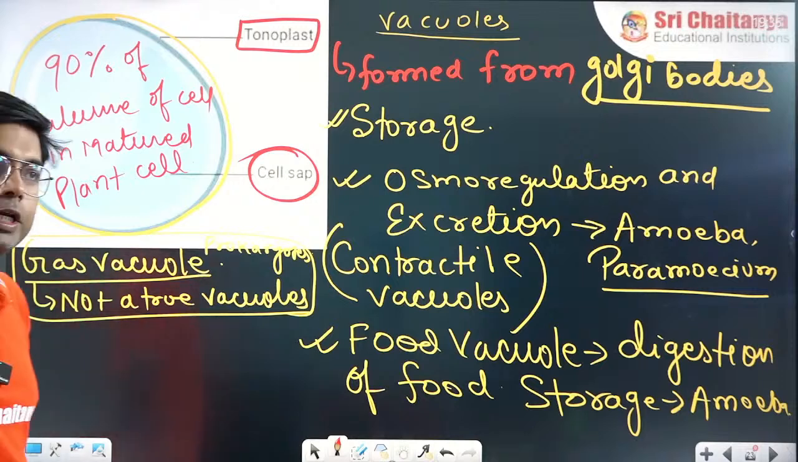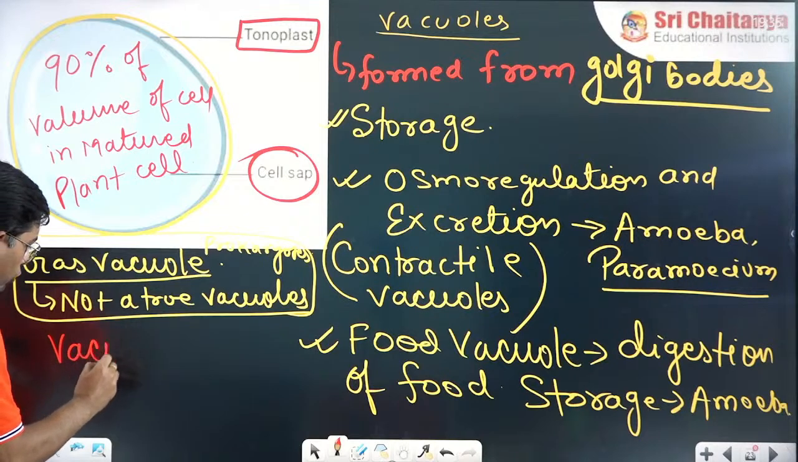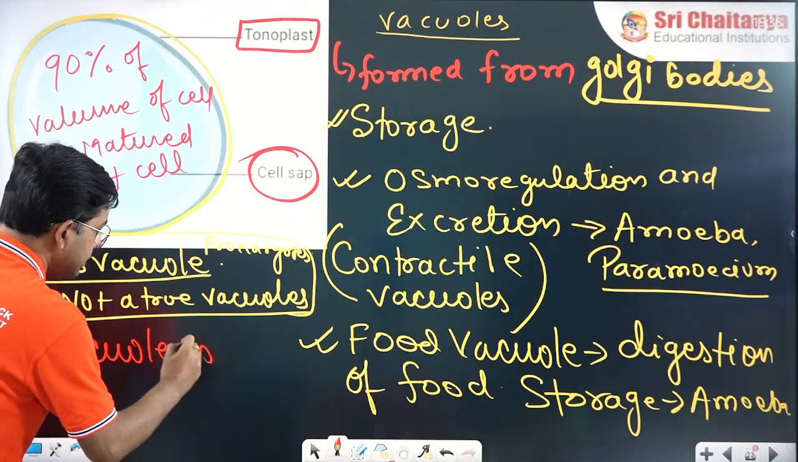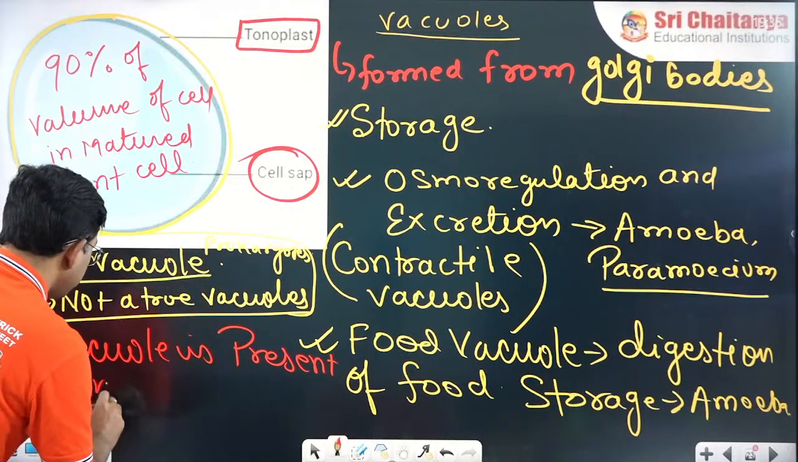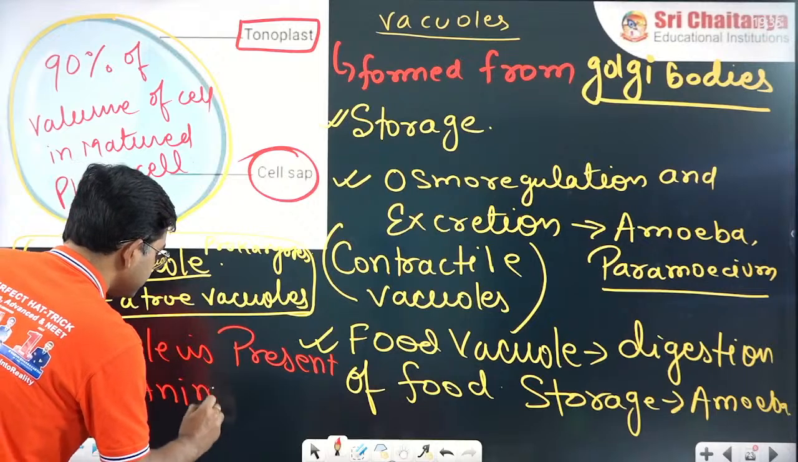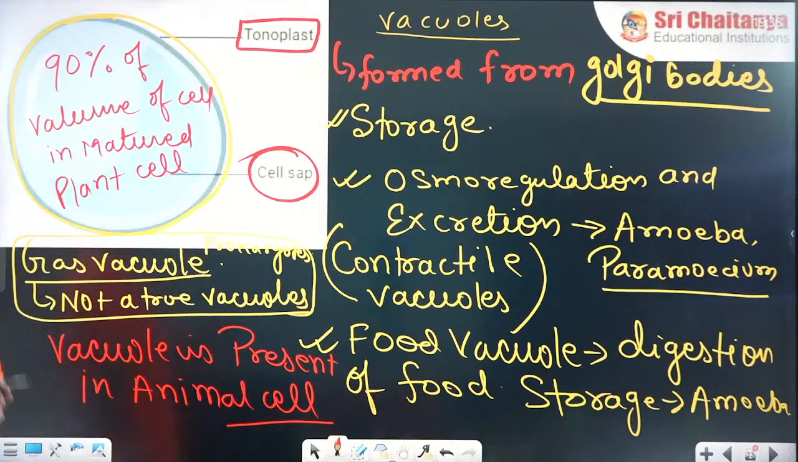Now one question again. This is a true-false question. Answer it. I am writing it here. If I say vacuole is present in animal cell, true or false?